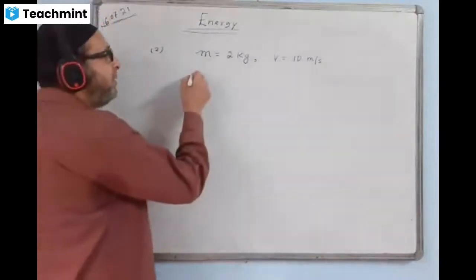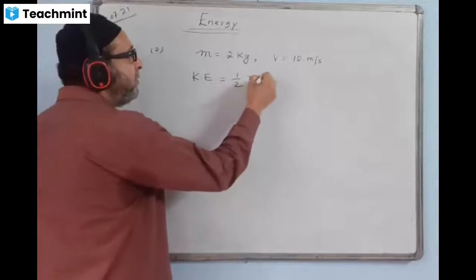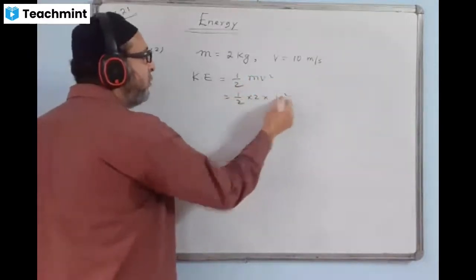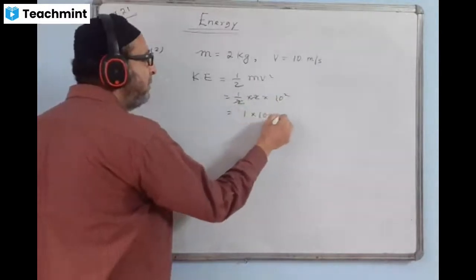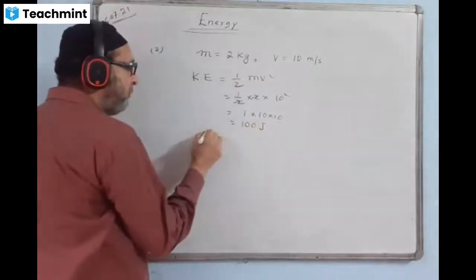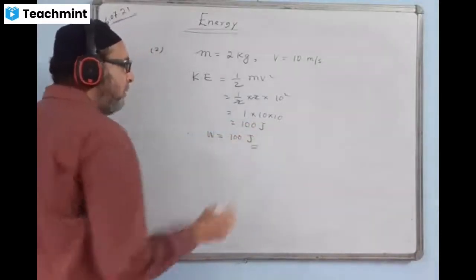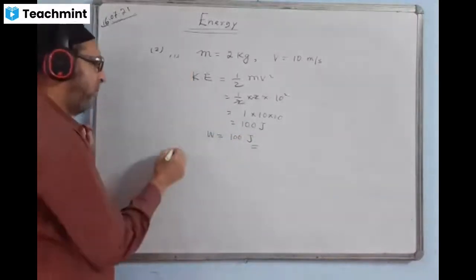That means we can write here, first find kinetic energy. Kinetic energy is half mv square. Half, mass is 2, velocity is 10 square. These two can cancel. 1 into 10 into 10. Answer is coming 100 joule. Therefore, work will also be 100 joule. That is the first part of the question.